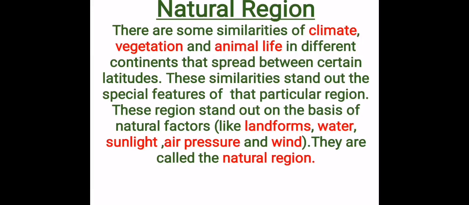Now we will see what a natural region is. There are some similarities of climate, vegetation and animal life in different continents that spread between certain latitudes. These similarities make the special features of that particular region stand out. These regions stand out on the basis of natural factors. What are natural factors? They are landforms, water, sunlight, air pressure and wind. They are called the natural regions.